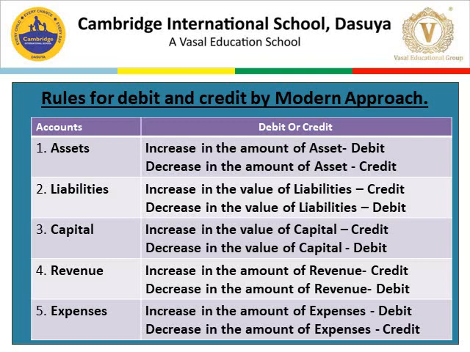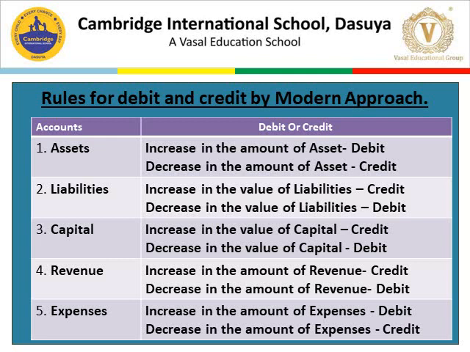These are assets, liabilities, capital, revenue, and expenses. According to the modern approach, accounts are debited or credited when they are increased or decreased. So let's see all the accounts, when they increase or decrease, what effect they have on journal entries.